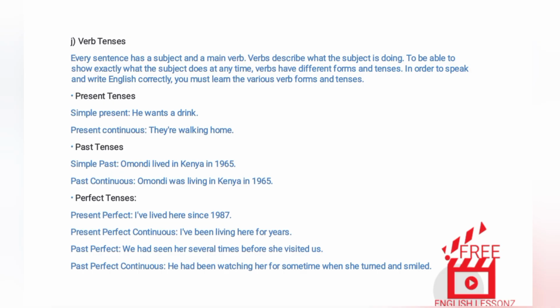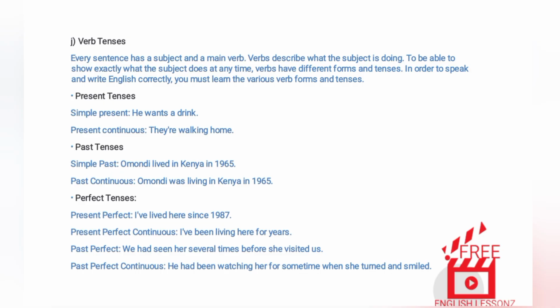1. Present tenses. Simple present. He wants a drink. Present continuous. They're walking home. 2. Past tenses. Simple past. Omondi lived in Kenya in 1965. Past continuous. Omondi was living in Kenya in 1965.